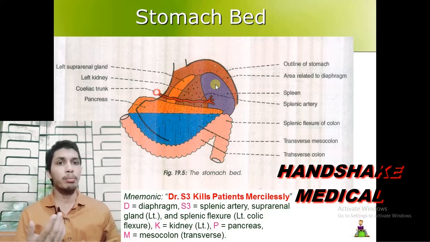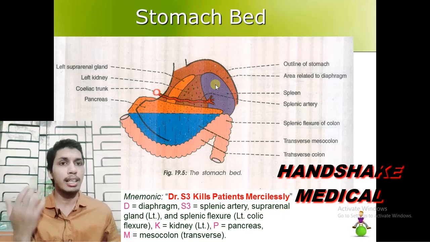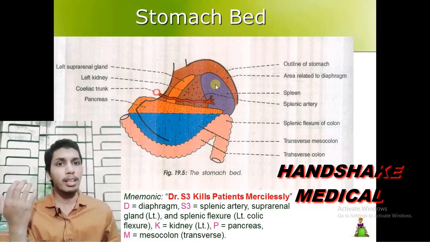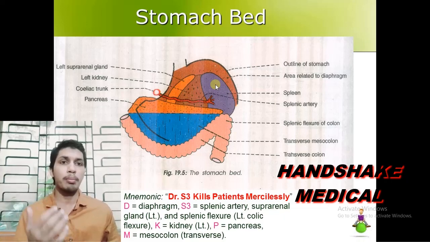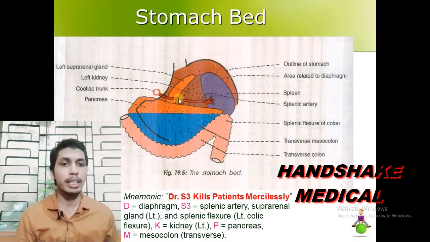Some books have written that the spleen is included in the stomach bed, some books have not written it. So you may write it, but in brackets you will give a term sometimes, because we include only the structures that are separated from the lesser sac in the stomach bed, and the spleen is separated from the stomach by the greater sac of the peritoneum.